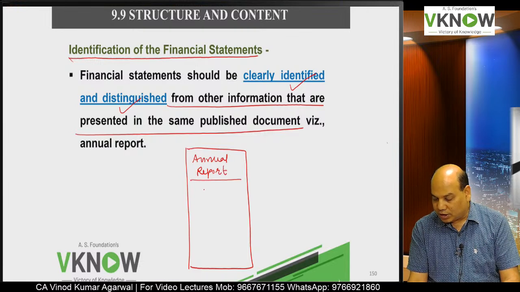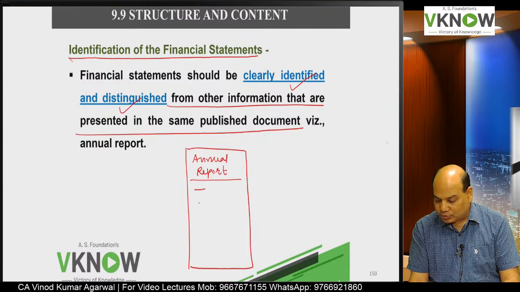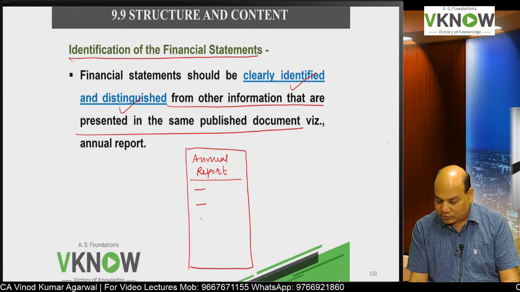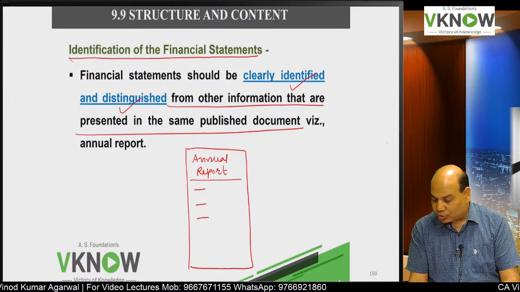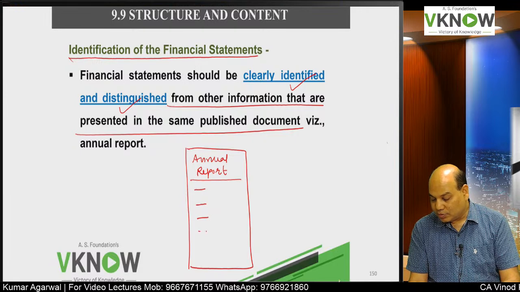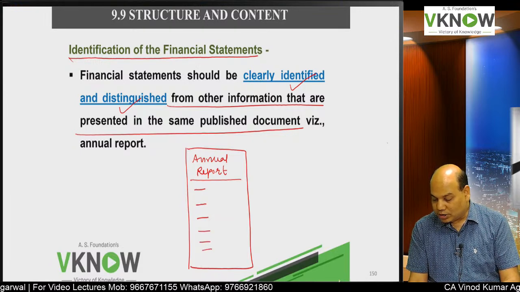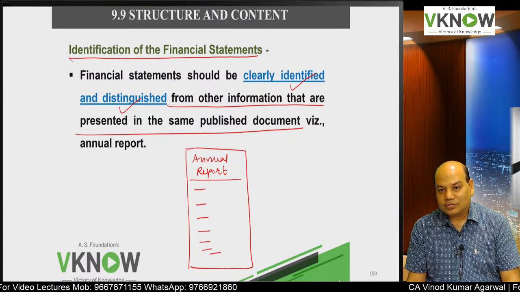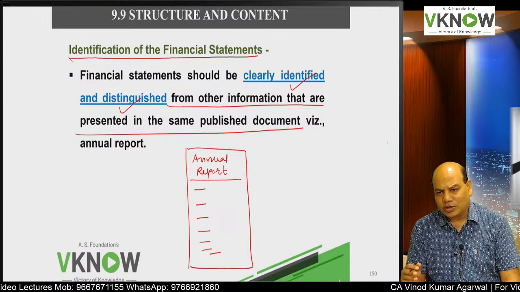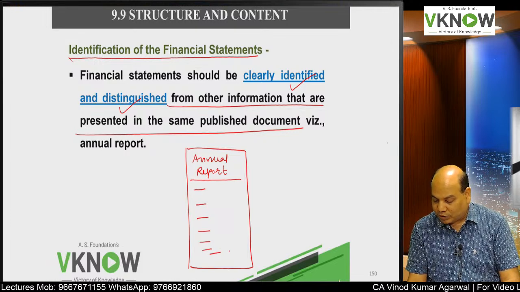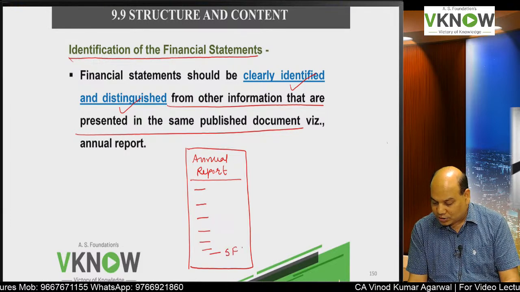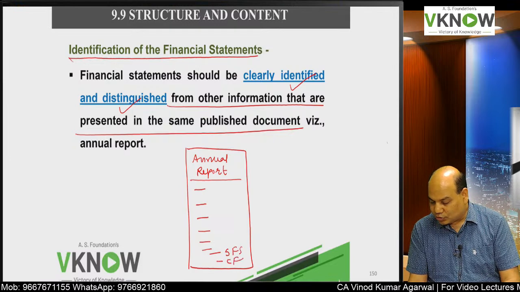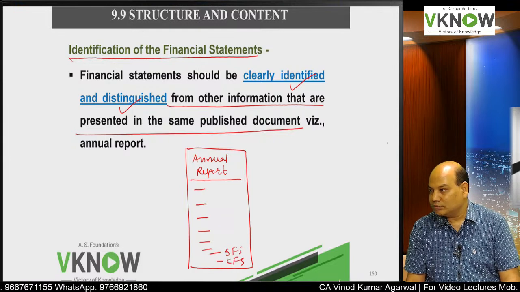You will find in the annual report you have director's report, management discussion and analysis, then some report on environment, some report on value addition, human resource, auditor report, then CSR related disclosure and so many disclosures, and then towards the end you will find there is a separate financial statement, there is a consolidated financial statement.